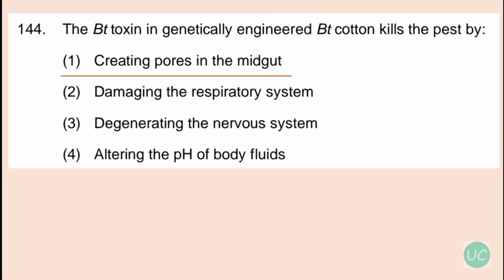And what happens then, the alkaline pH in the insect's gut converts the protein crystal into active form which binds to the receptors in the insect's gut cells, causing the cells to rupture. And about the other options, Bt toxin doesn't kill the pest by affecting their respiratory system or nervous system, and it doesn't alter the pH of the body fluid. So options 2, 3 and 4 are incorrect, and option 1 is the correct answer.